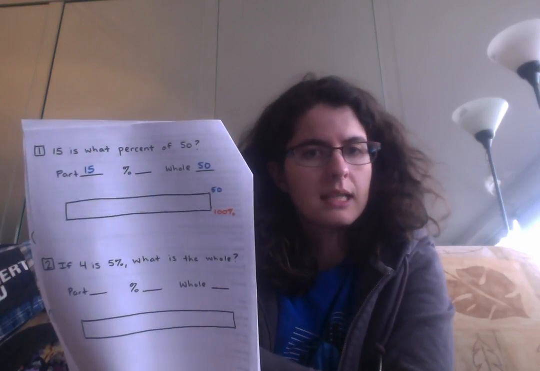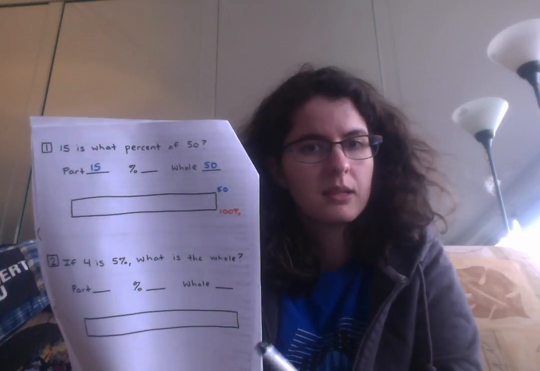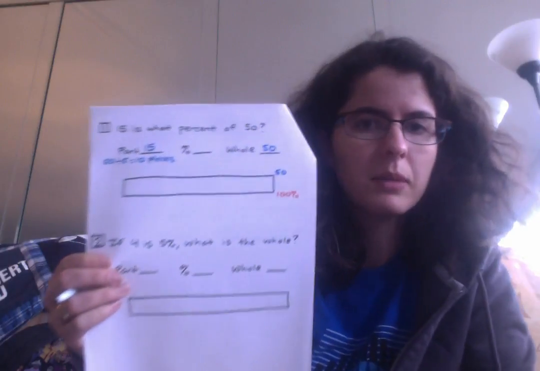To do so, I need to break this up into 10 pieces, because 50 divided by 5 would tell me that I have 10 pieces I need to cut this into. So I'm going to go ahead and do that.